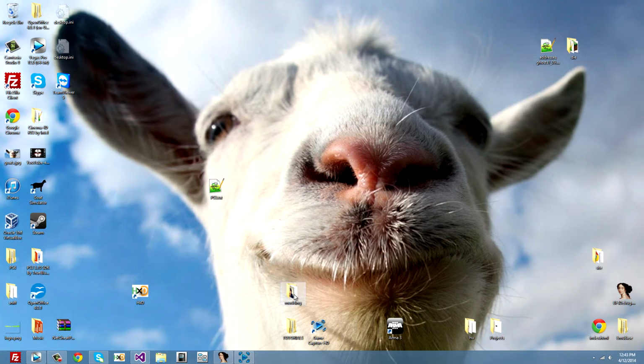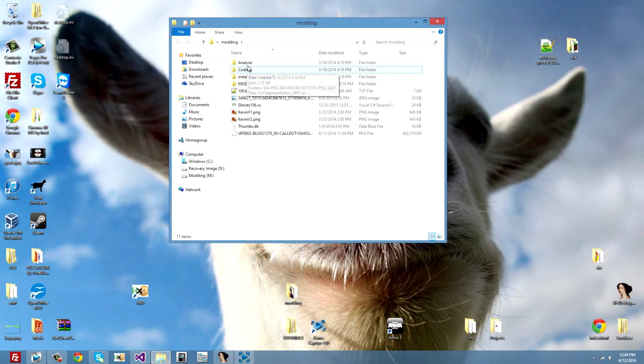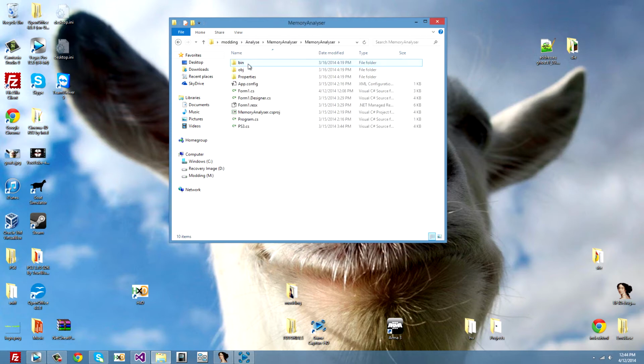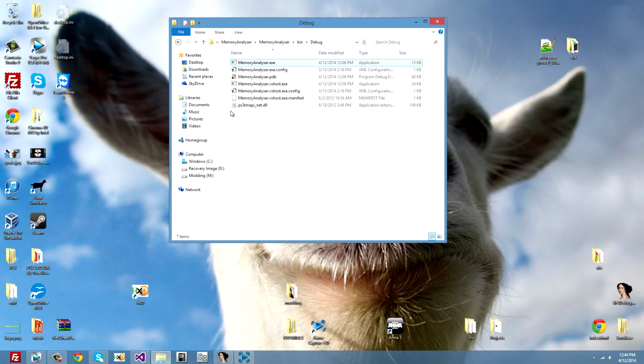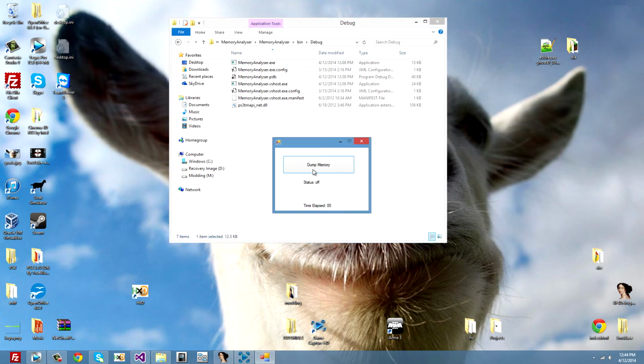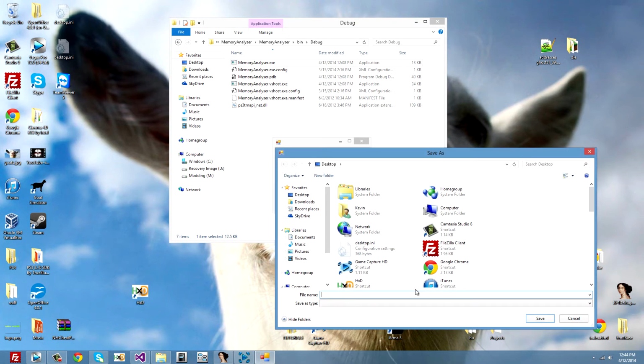So for dumping your memory, I highly recommend NetCheat PS3 Master. You can Google it and you'll find many results. NetCheat is way better than my tool. Mine is really ghetto. I made it in like 5 minutes just to dump something, and I use it because it's really simple. I open it, press dump memory, select your destination.